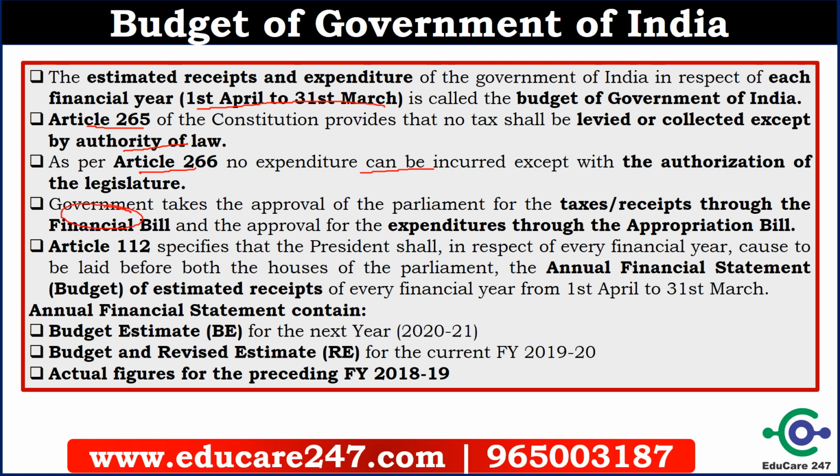So the financial bill is for collecting taxes, and for approval of expenditure it is the appropriation bill. So for spending, government takes permission of the legislature through the appropriation bill. So these two bills are very important, the financial bill and the appropriation bill.